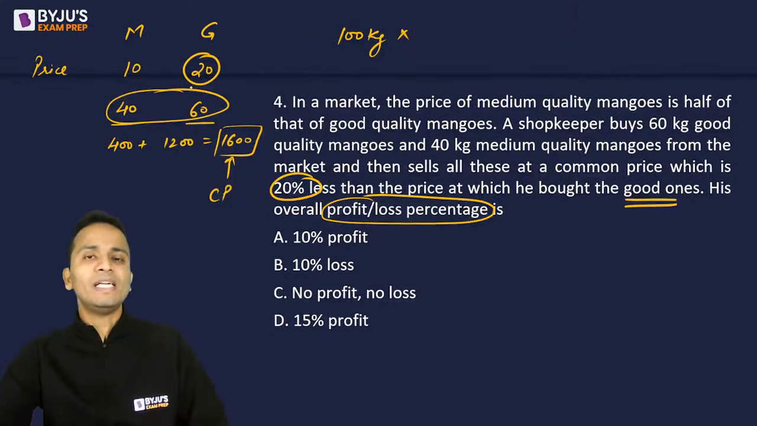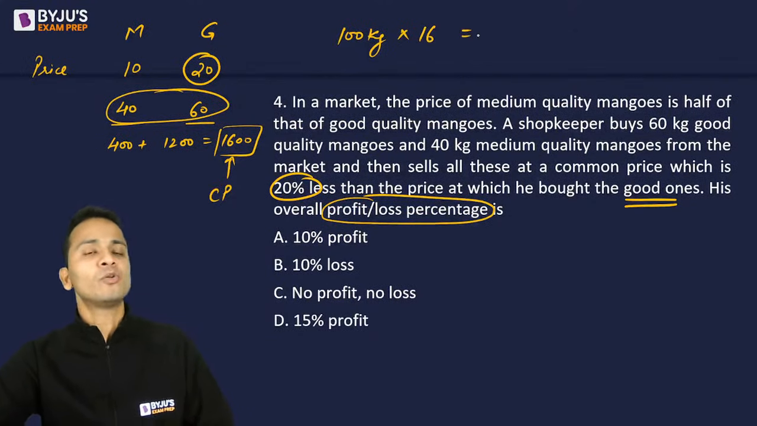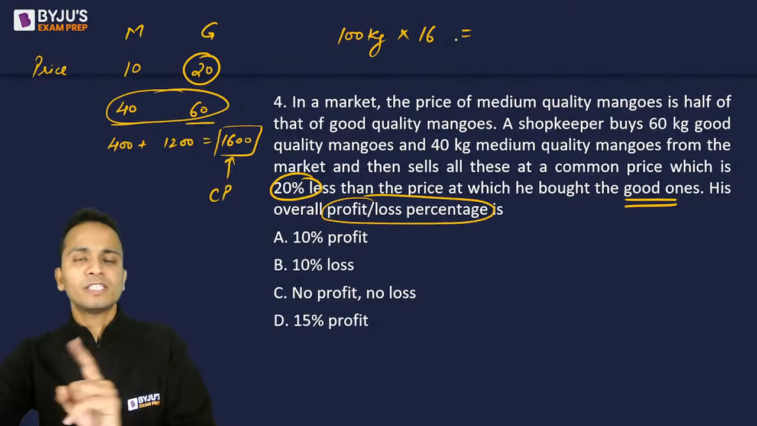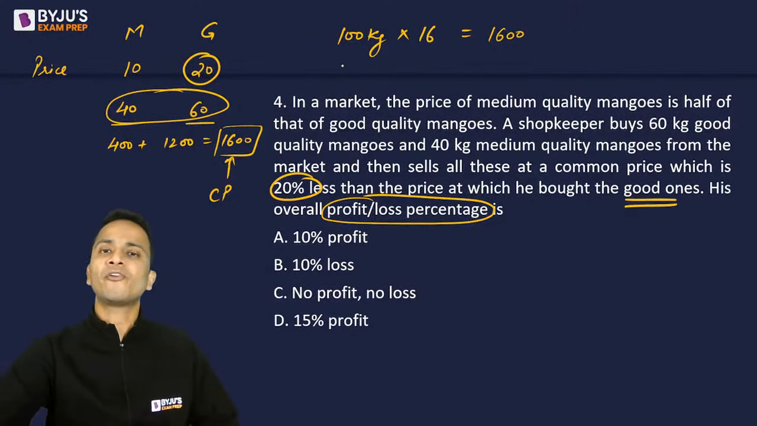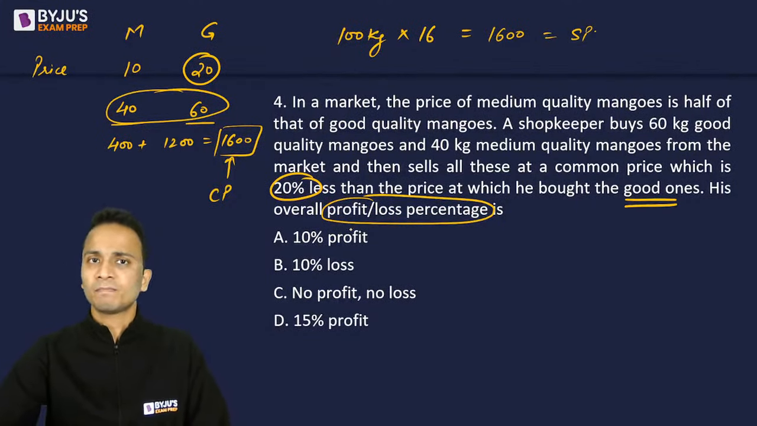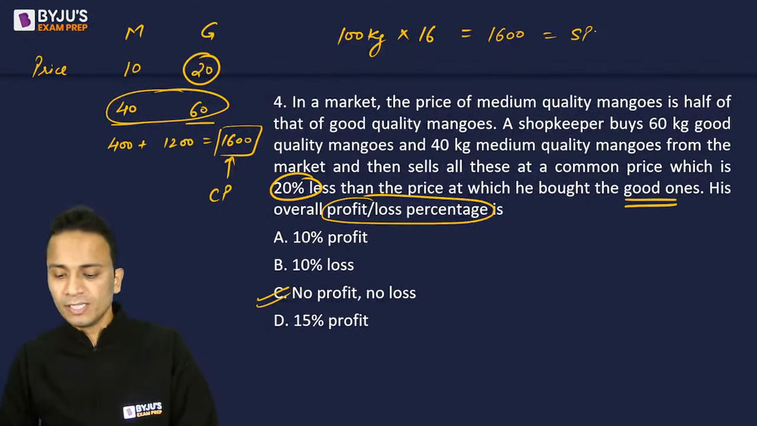If we reduce 20 by 20%, it will come out to be 16. So now all these mangoes combined are sold at a rate of 16 rupees per kg. Hence the total selling price will come out to be 100 into 16, that is 1600. Since selling price is the same as cost price, there will be no profit, no loss. So the correct answer, yes, it is absolutely correct, option C.